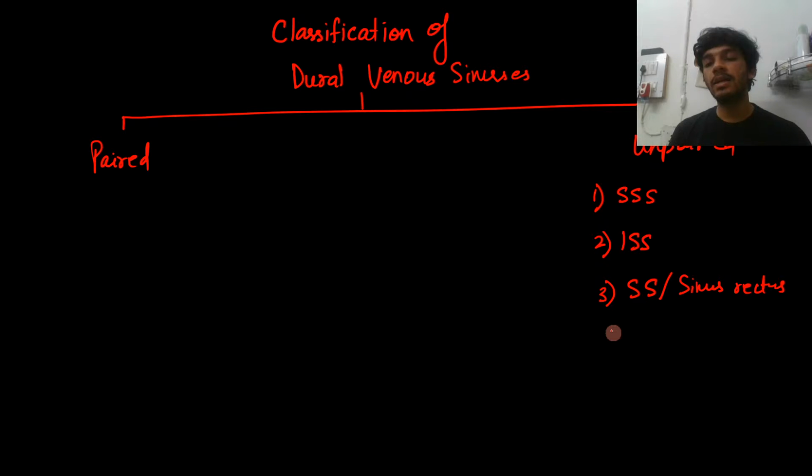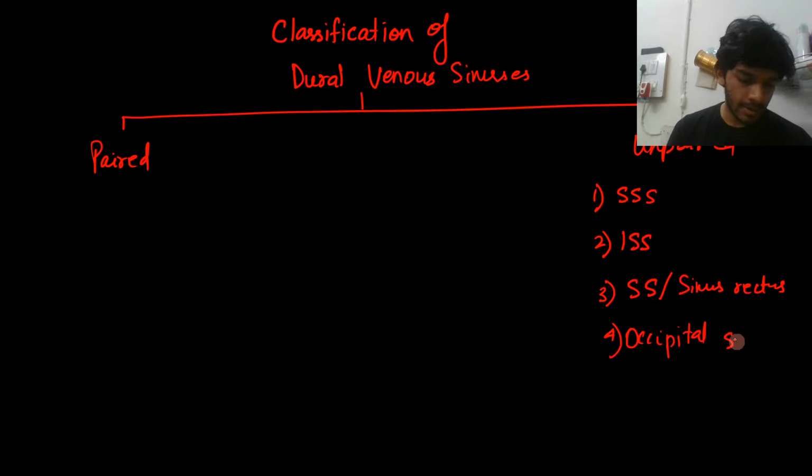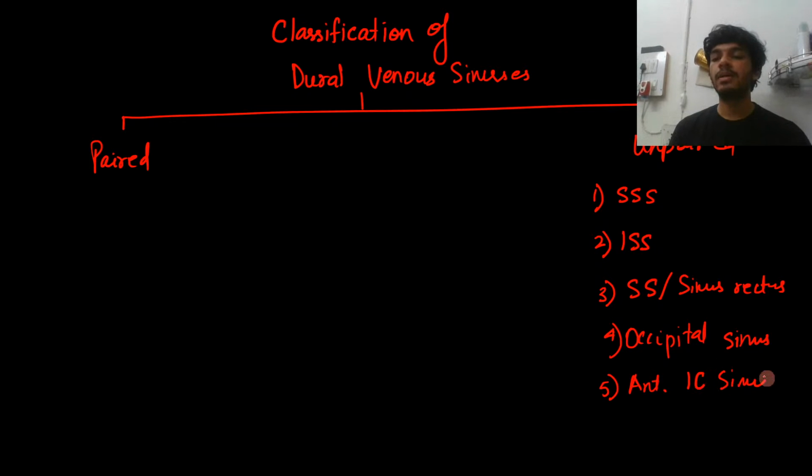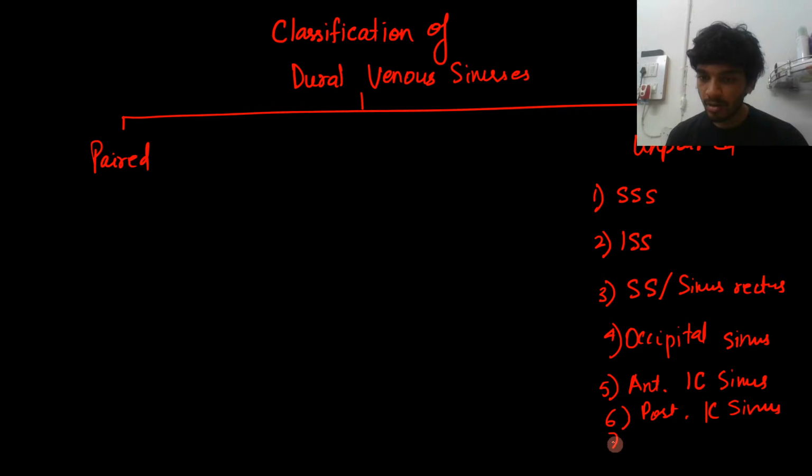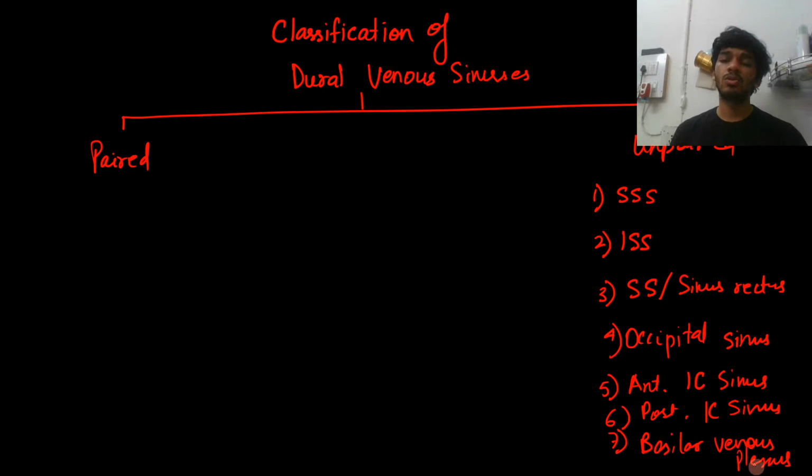Then you have posteriorly located the occipital sinus, which is another unpaired sinus. And then you have two sinuses which will connect the cavernous sinuses. One is the anterior intercavernous sinus. The other is the posterior intercavernous. And lastly, you have a basilar venous plexus. It's also a venous plexus, so that's why we've considered it an unpaired sinus.